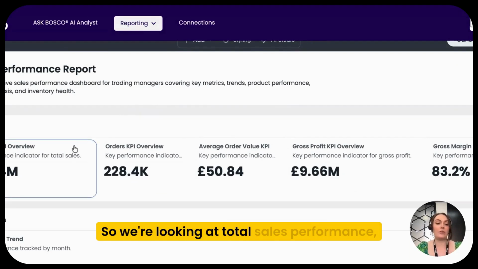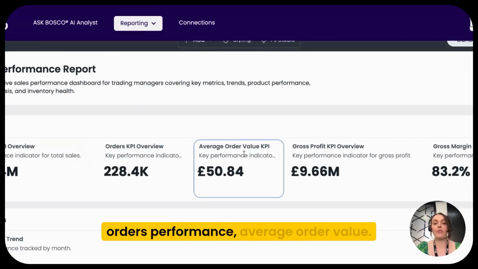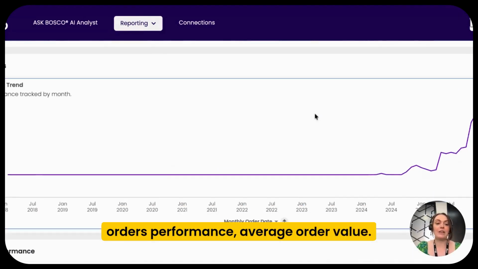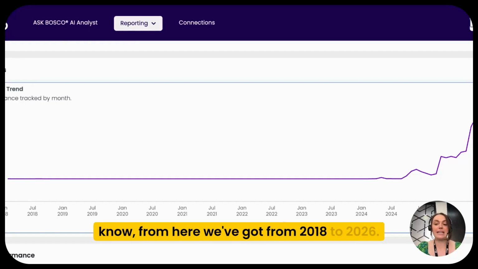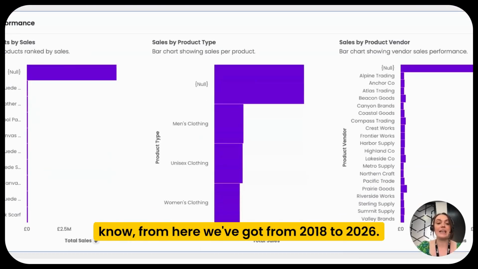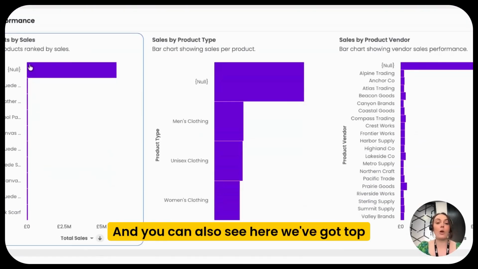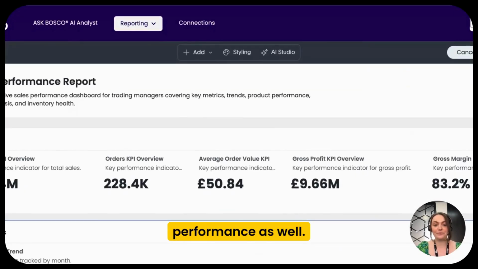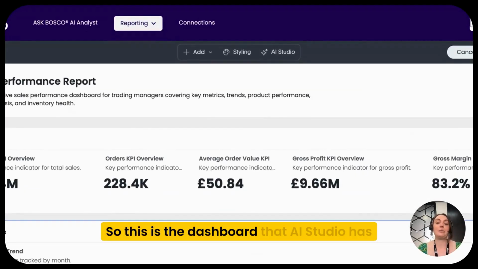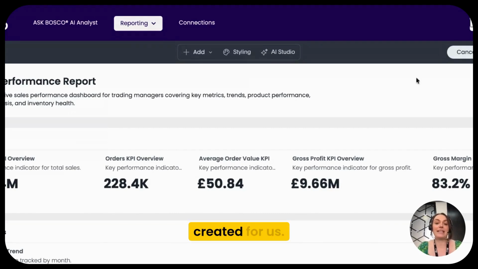We're looking at total sales performance, orders performance, average order value. We have key sales trends. You can look at the trend graph, from here we've got from 2018 to 2026. And you can also see here we've got top product performance by sales and vendor performance as well. So this is the dashboard that AI Studio has created for us.